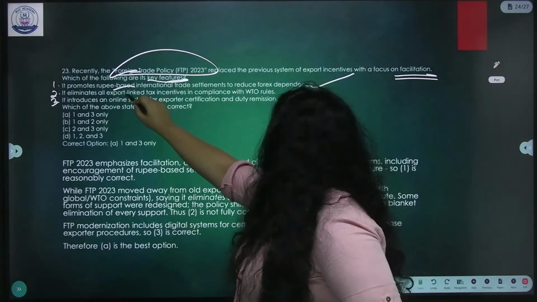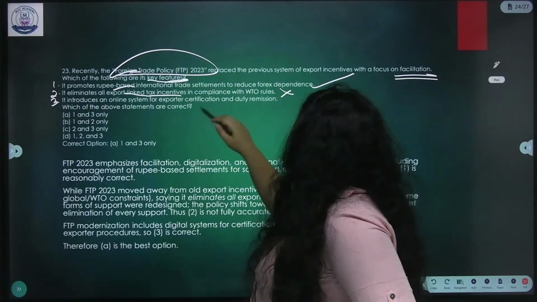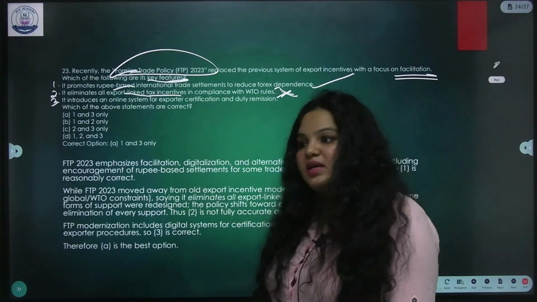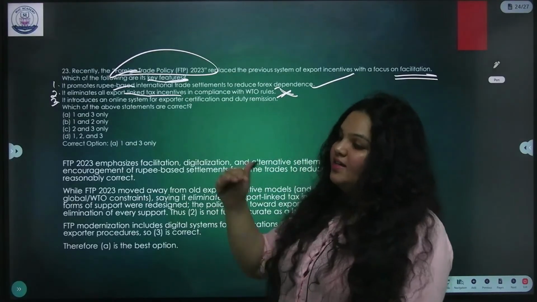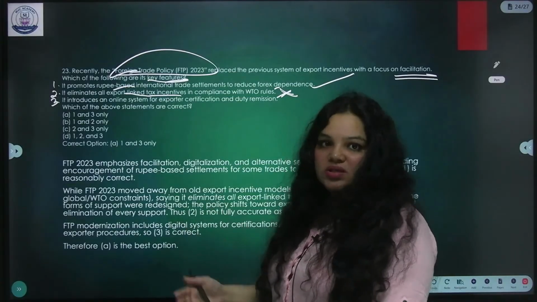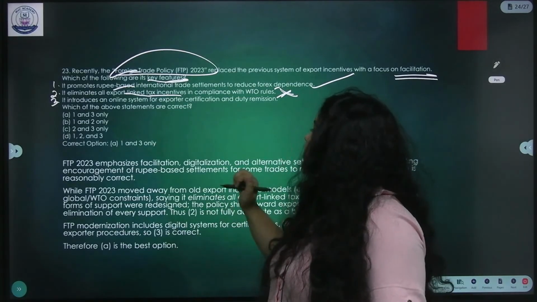It eliminates all export-linked tax incentives in compliance with WTO rules. No. And this is a problem also, which is cited by WTO. It has very high standards for us and we are not maintaining it. But we are trying to reach those standards. That's why it's wrong.